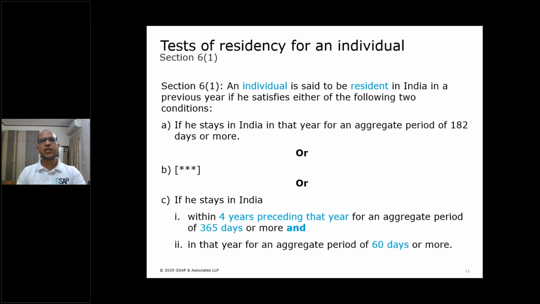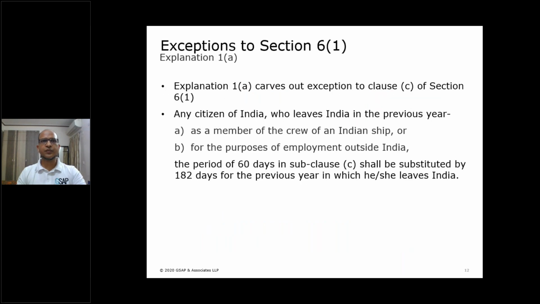Now, the Finance Act 2020 has brought in changes with respect to this clause C. Clause A remains as it is. Moving on, there are some explanations. There are two explanations to section 6(1), Explanation 1A and 1B. Both these explanations carve out some exceptions from clause C of section 6(1) as we saw previously.